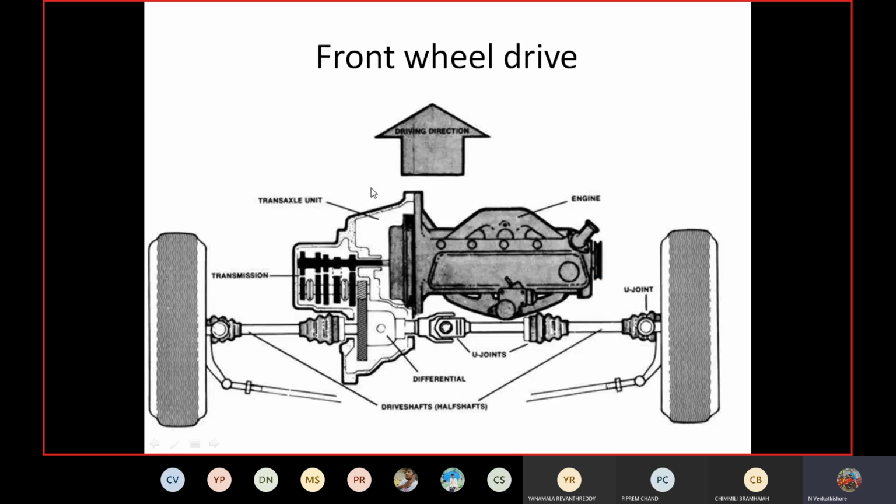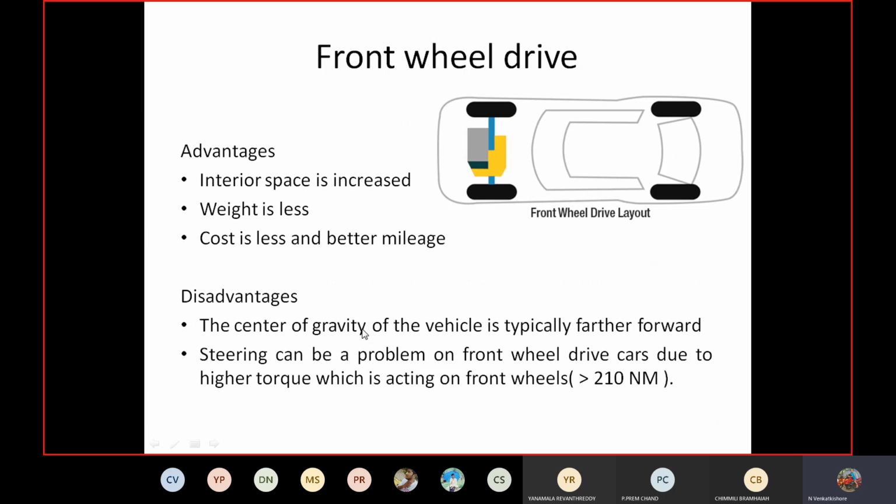And similarly, front wheel drive. Directly from the engine, the power is transmitted to the front. It occupies very little space. The mechanism is very simple. But it has a disadvantage: for turning it takes more radius. But the cost is less and fuel efficiency will be more for front wheel drive. That's why in most cars we use front wheel drive only.